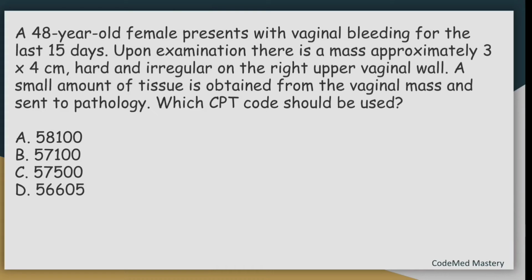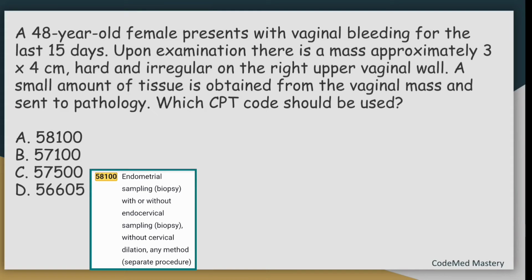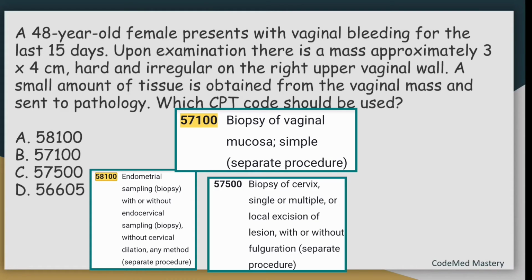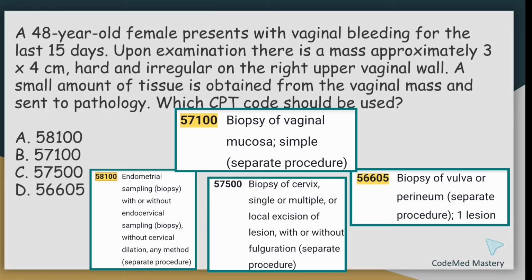Check option A 58100. 58100 is for endometrial sampling with or without endocervical sampling, without cervical dilation, any method. Check option B 57100 which is for biopsy of vaginal mucosa, simple. Check option C 57500 which is for biopsy of cervix, single or multiple, or local excision of lesion with or without fulguration. Check option D 56605 which is for biopsy of vulva or perineum, one lesion.